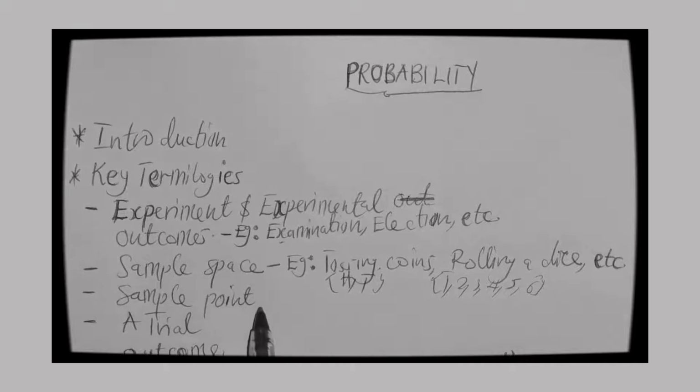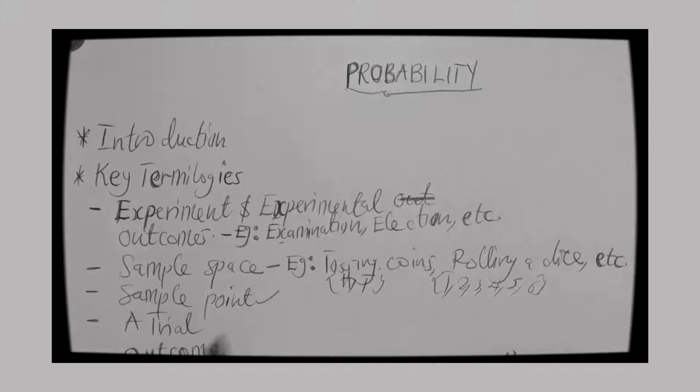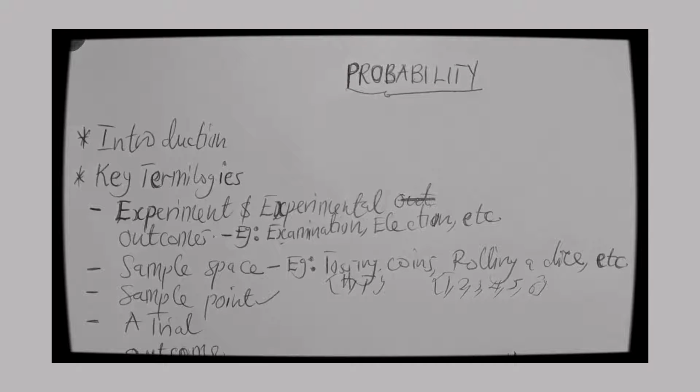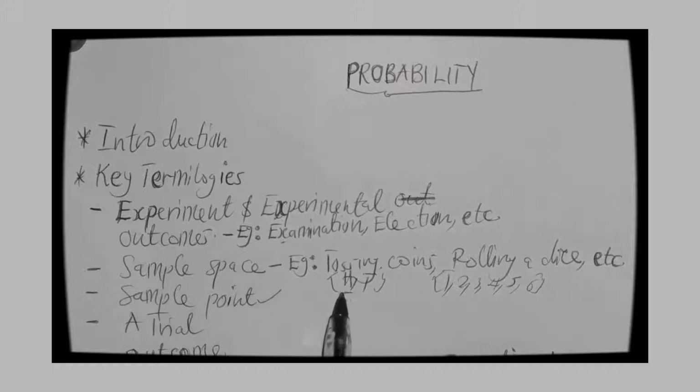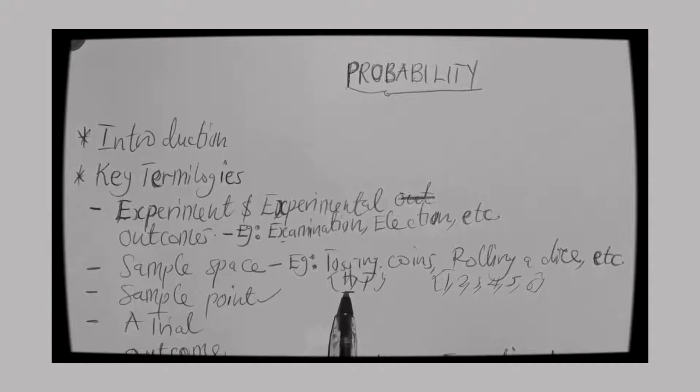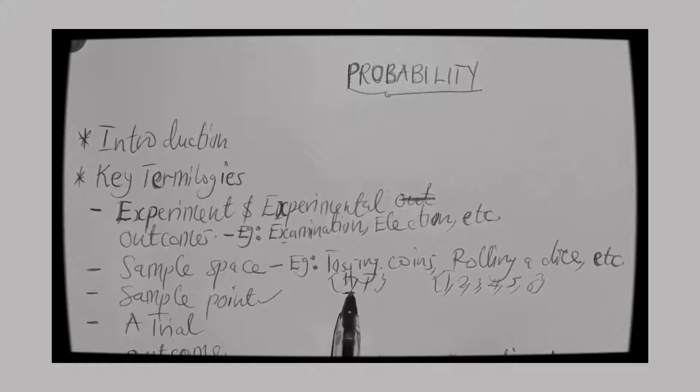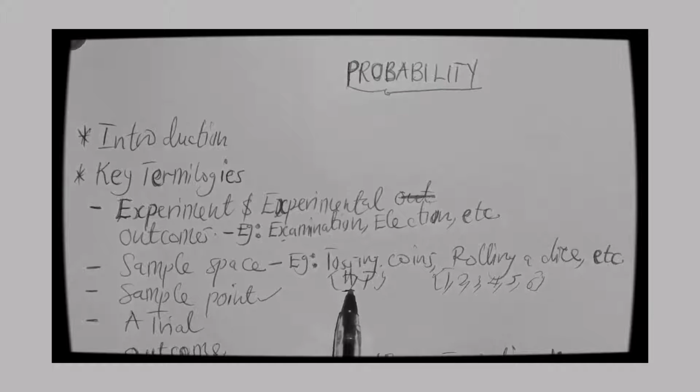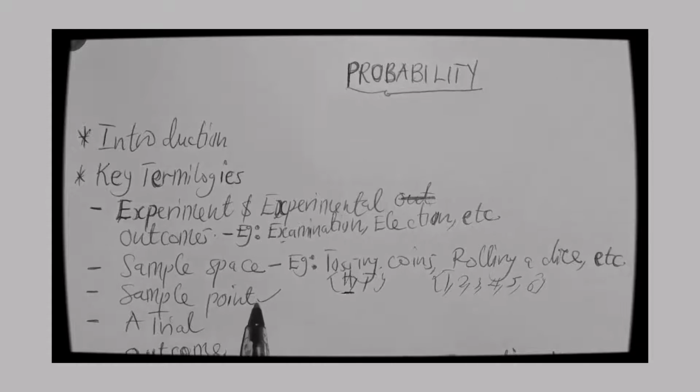Then we come to a sample point. A sample point is a single value in a sample space, an element or a single value in an experimental outcome and also an element in the sample space. So for example, if I take the head, this head is one of the outcomes of tossing a coin, and at the same time it is an element of the sample space. That's what we call a sample point.